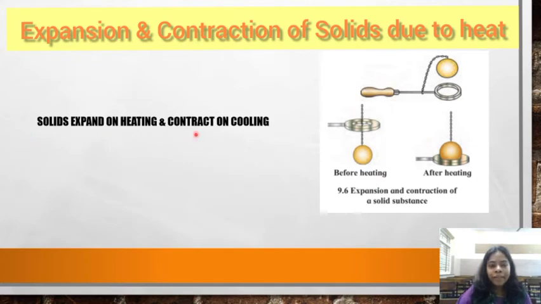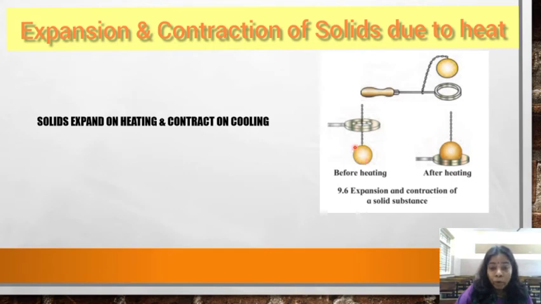Solids expand on heating and contract on cooling. This is one of the experiments given in your textbook, children. Before heating, we will take a ring which is exactly passing through the ball, which is exactly fitting the ball. And then when we heat the ball, we will observe that it is not passing through the ring through which it was passing before.